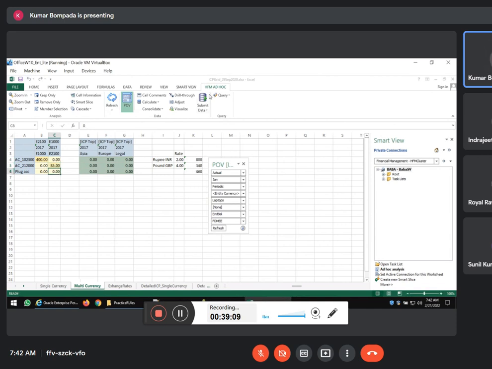Some odd numbers. Submit data. See, so here you can see 400 into 2, 800 and 85 into 4, 340. The remaining 460 should be your intercompany elimination, which should be transferred to plug account. Right? When you consolidate, the 460 should be in plug account. Then your intercompany elimination is correct.